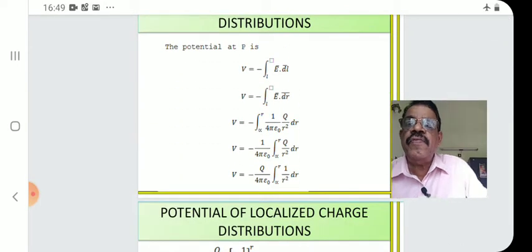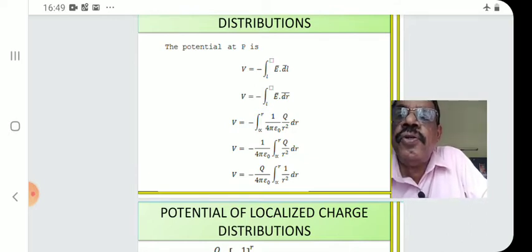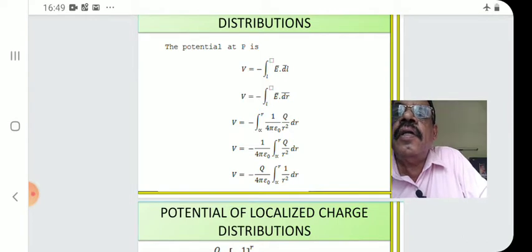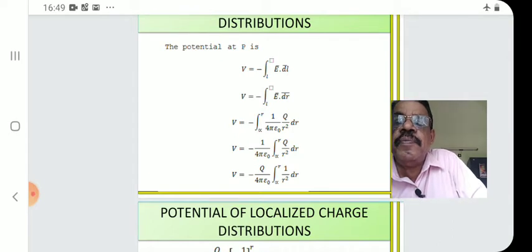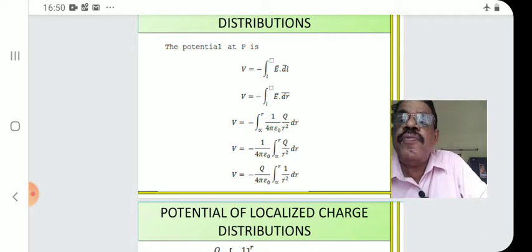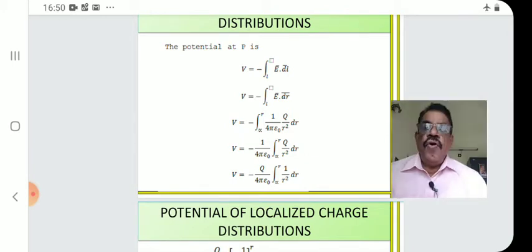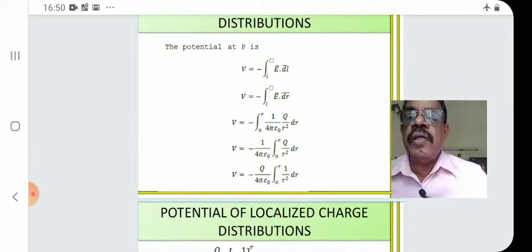You know, by definition, V is equal to minus line integral E dot dl. That is V is equal to minus integral E dot dr. In the place of E, we can write the field due to a point charge, that is 1 by 4 pi epsilon 0 q by r square. So V is equal to minus integral from infinity to r of 1 by 4 pi epsilon 0 q by r square dr. The constant minus 1 by 4 pi epsilon 0 is taken before the integral sign.